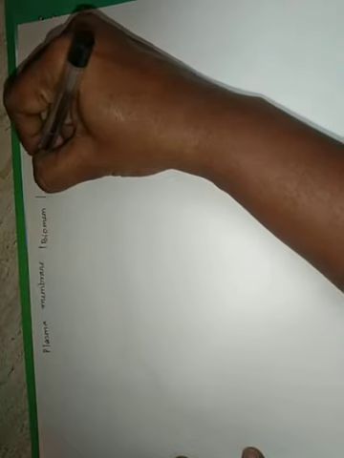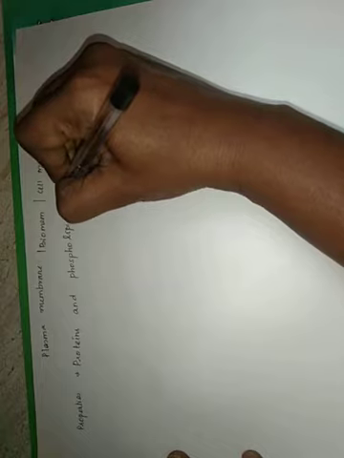The next part is the plasma membrane. The plasma membrane is also called the biomembrane, or commonly called the cell membrane. And the main properties of the plasma membrane are that they are made of proteins and phospholipids, and they are selectively permeable membranes.